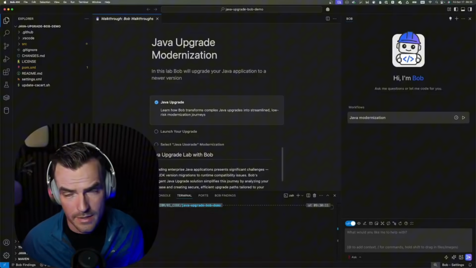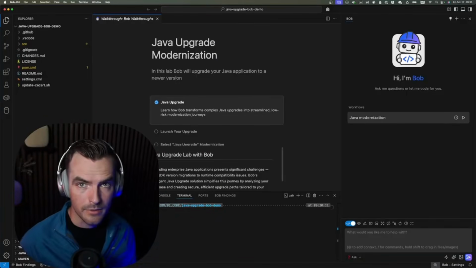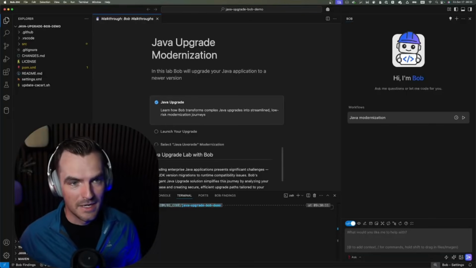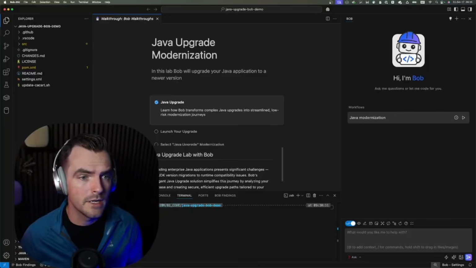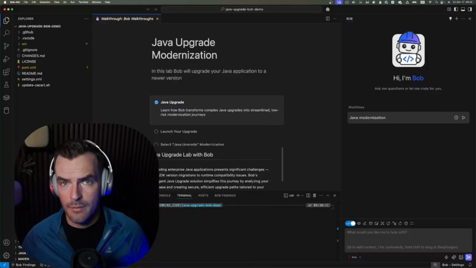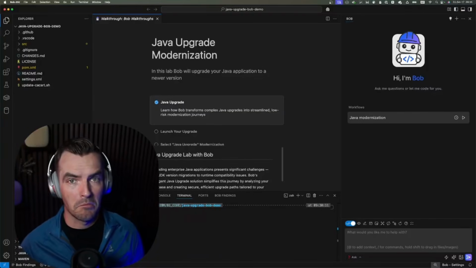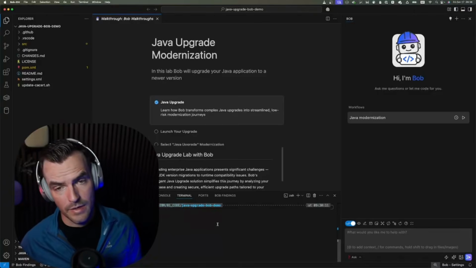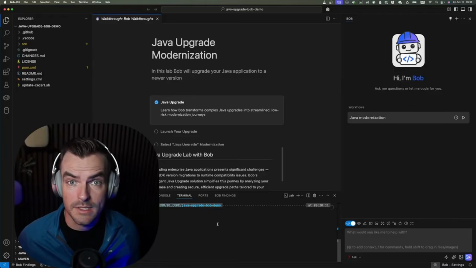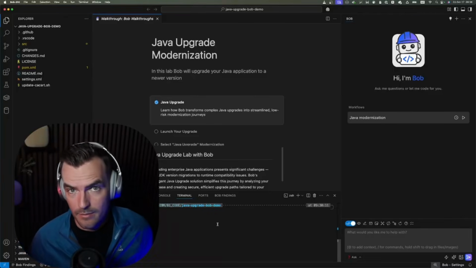Let's look at a scenario that's a lot more realistic for a real developer. Well, I've certainly been there. You're handed a software component that you pretty much have no idea about, and you're told, upgrade it to the latest Java version. What do you do now? First thing, you start reading all the code. You try running it, you try messing with it, try to understand what's actually happening. Guess what? Bob can help with that.